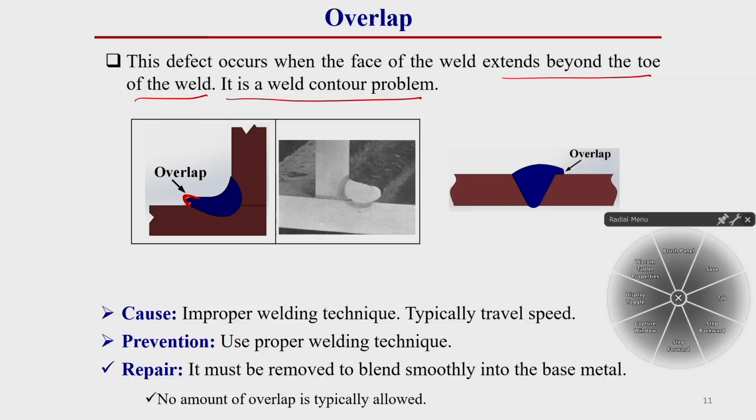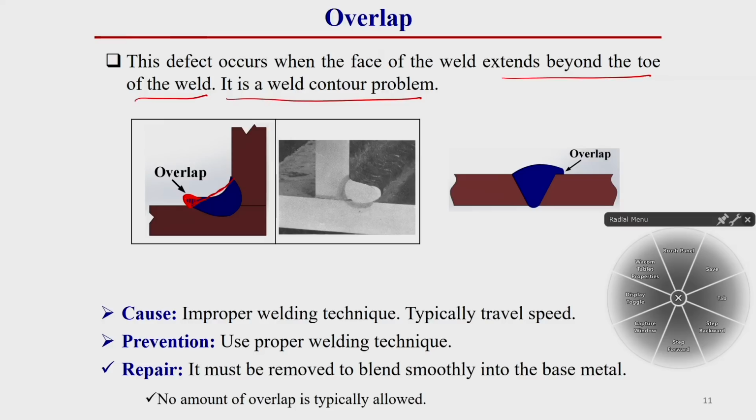So, this is not required actually. Our weld bead should be like this, but here in the toe position some overlapping of material outside the toe is there. So, this type of excess material which is not required is a type of welding defect.